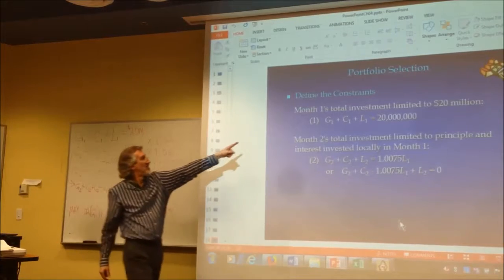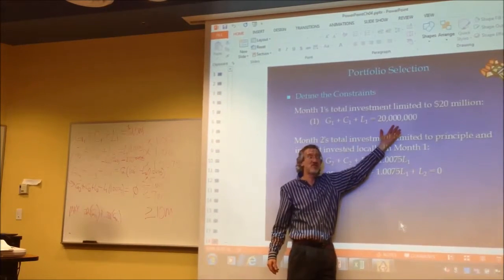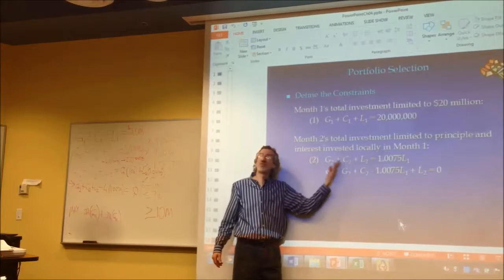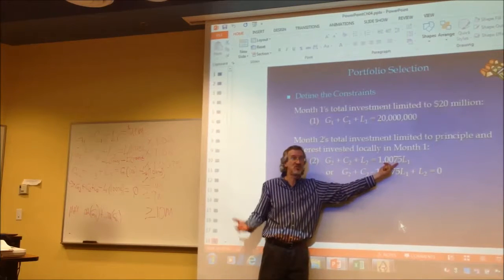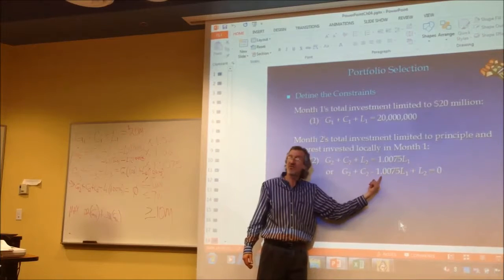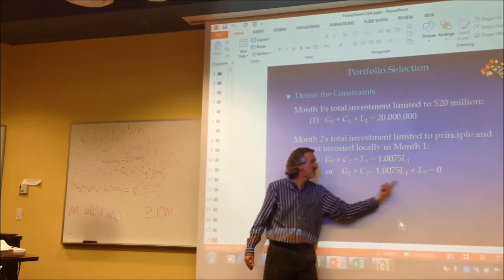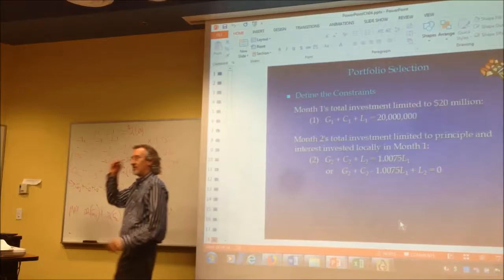Month 1. Here's the 3 choices we have. We're investing every penny of the 20 million. Month 2. Here's our 3 choices, and the only thing maturing is that liquid account, because the G and the C are not going to be maturing. We use algebra, get it to the other side. Doesn't matter what order these variables are in. Obviously, I had this one here and this one here. Doesn't matter. Just get it to the other side.